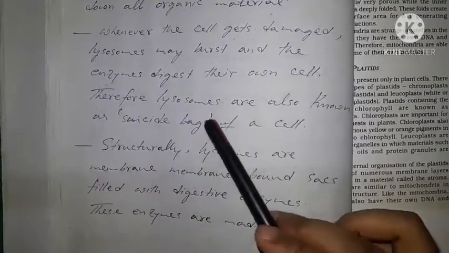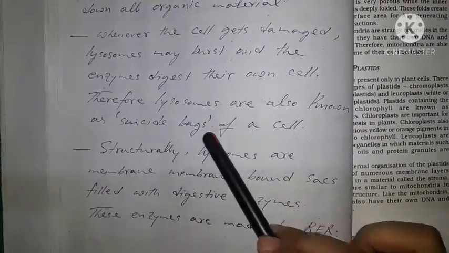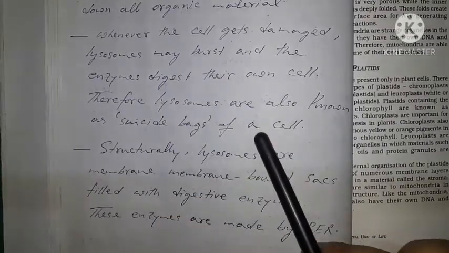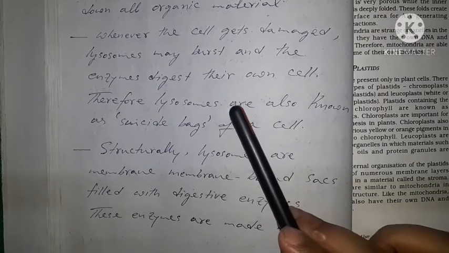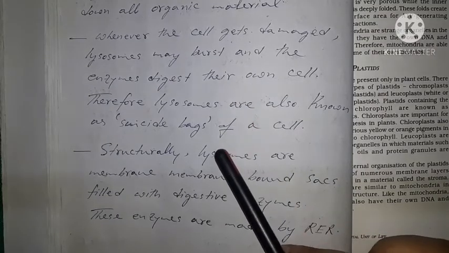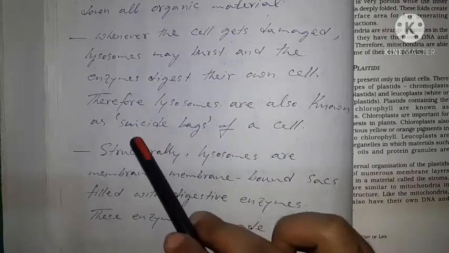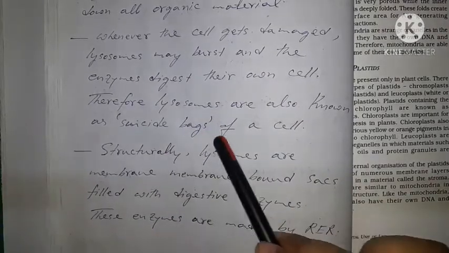Therefore lysosomes are also known as suicide bags of the cell.